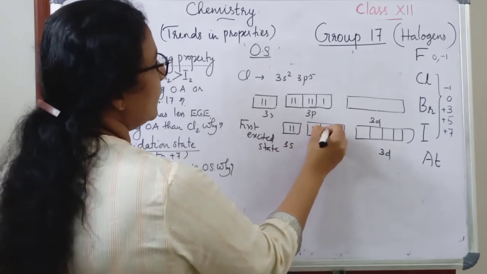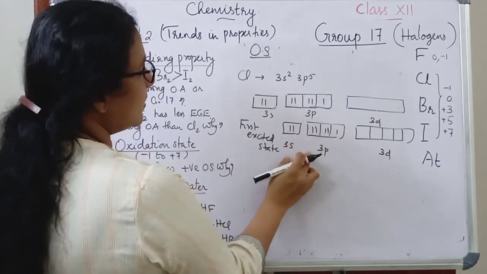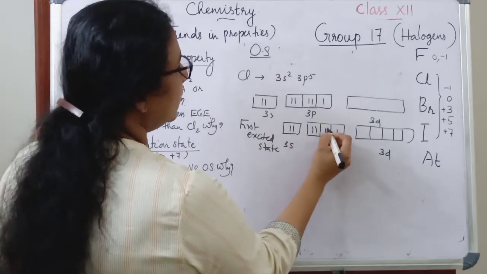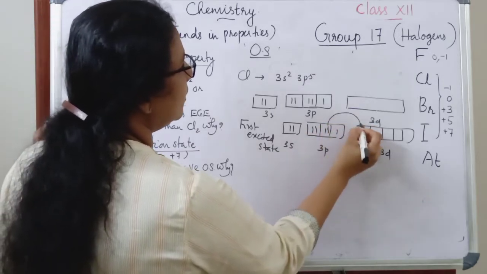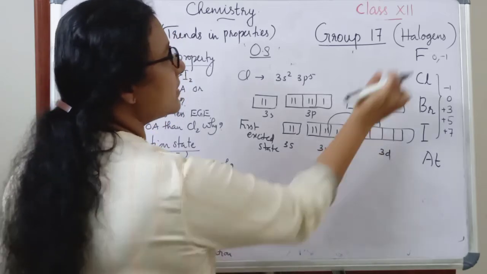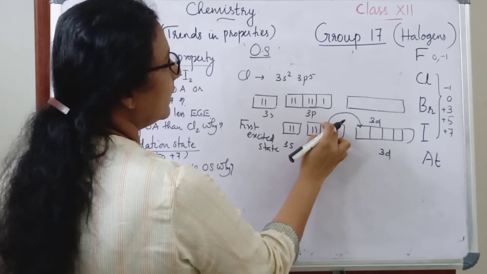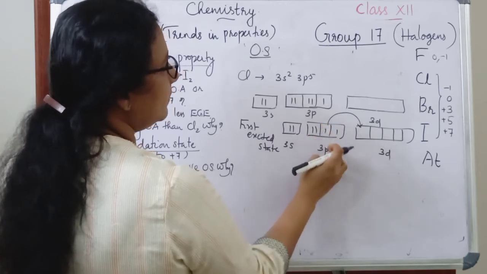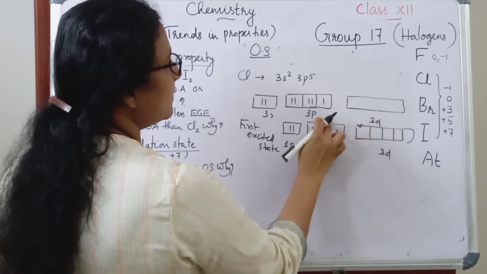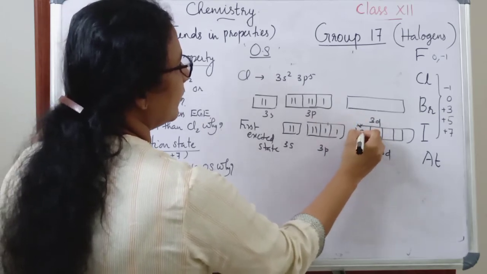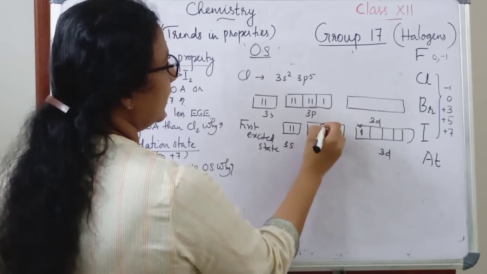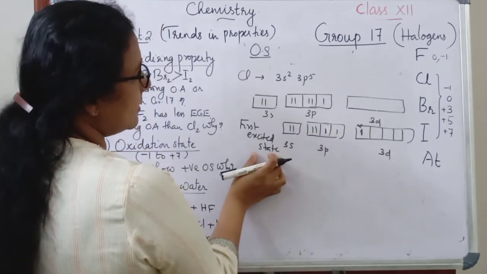So in the case of the first excited state, one electron is promoted to the d level. This is possible in the case of chlorine. This is not possible in the case of fluorine. So one electron is excited from this p orbital to the d orbital, and this will be the configuration in the first excited state of chlorine.